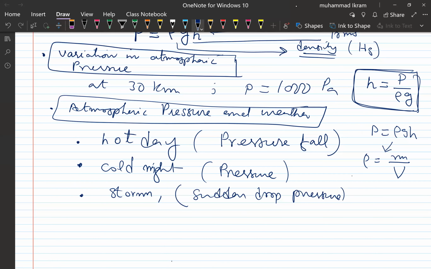If there is a gradual large increase in the atmospheric pressure, it brings very pleasant weather there, right? Or a rapid increase in atmospheric pressure may be indicating poor weather conditions. So it is all because of this relationship, right? The inverse relationship between P and V, like that.